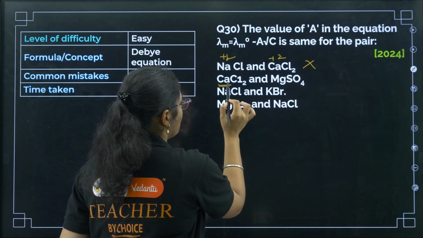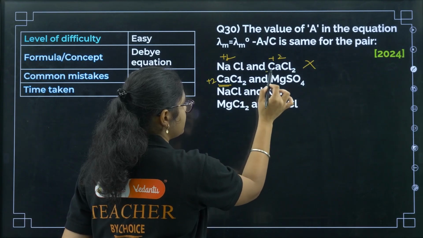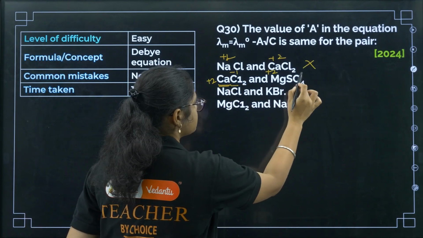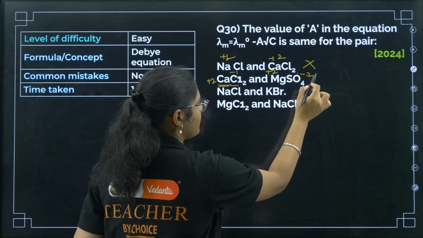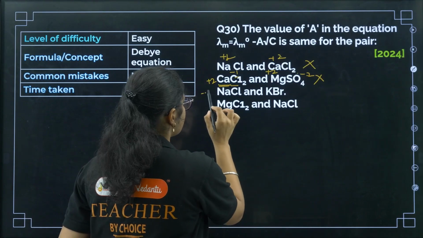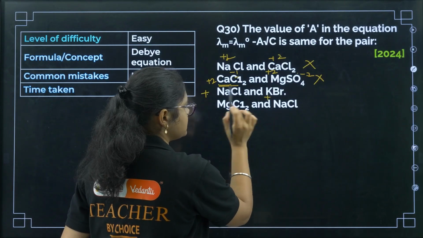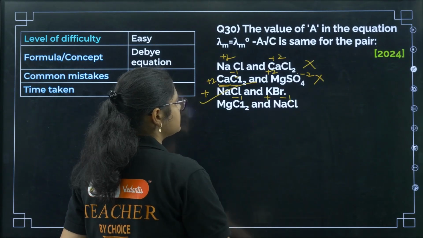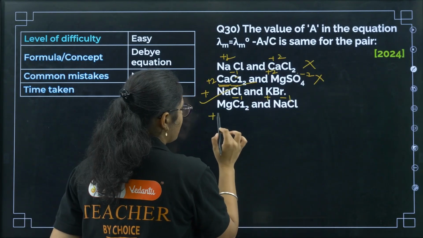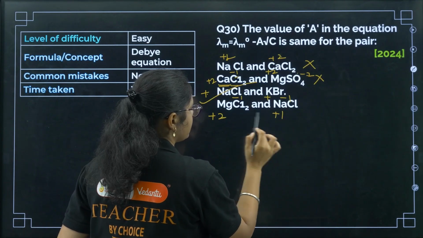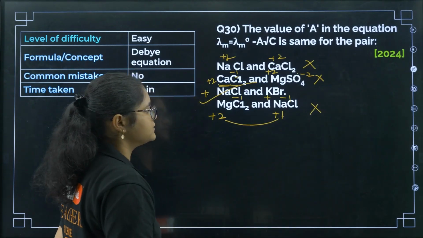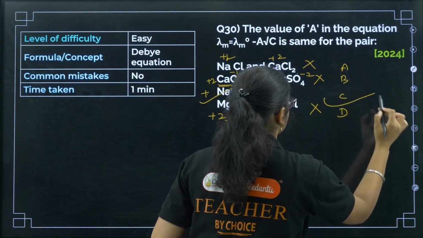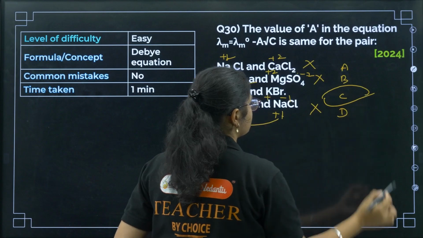Now if you see here, we have calcium plus 2, magnesium plus 2. Cation charges are matching. Anion charges, if you see, chlorine is minus 1, sulfate is minus 2. Anion charges are not matching. So this is also not in that category. Na plus 1, potassium plus 1, cation charges matched; chlorine minus 1, bromine minus 1, anion charges are also matching. So this can be the answer. Next one, you see cation charges plus 2, sodium is plus 1, again cation charges are not matching. So this is not the answer. So the correct answer will be, let me write the options A, B, C, D, option number C. Okay, C is the correct answer.